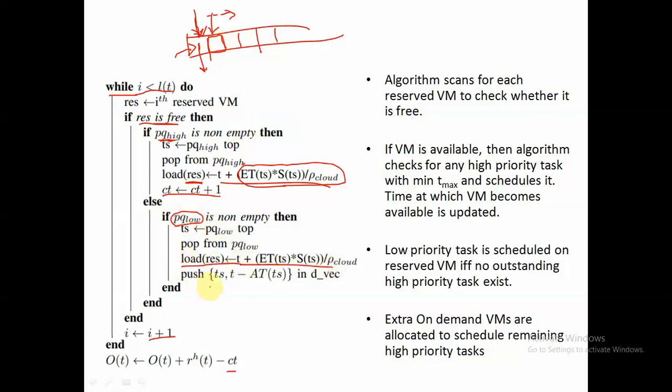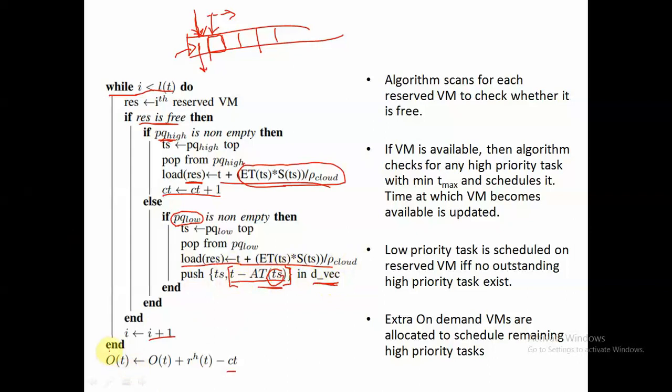And then, since that particular low priority request has been delayed or deferred by t minus arrival time of ts, that means the current time is t, and this particular task ts arrived at AT of ts time, so we have delayed it by t minus AT of ts time slots. We will push that into the delay vector for the further computation of our pricing.